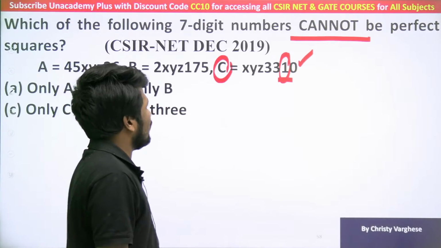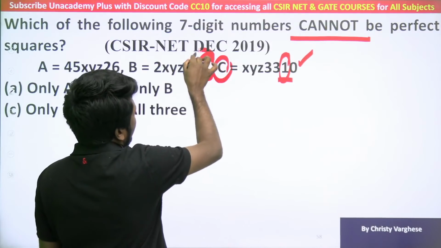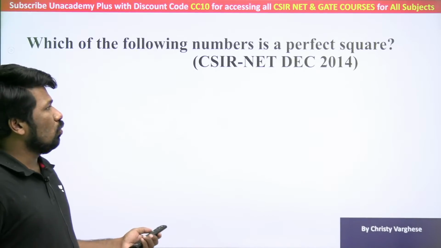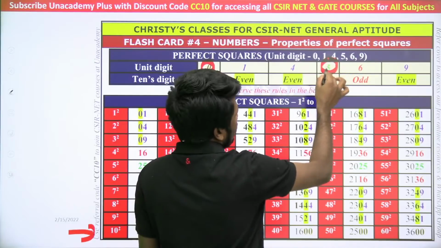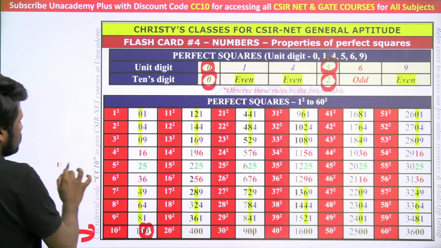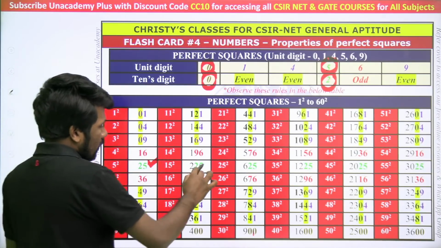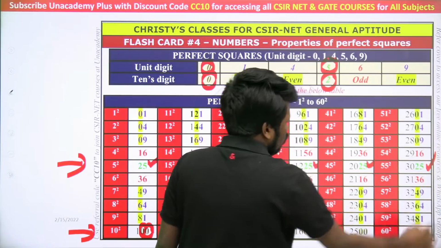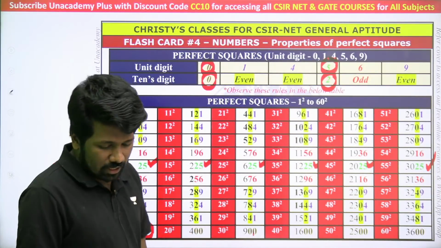Hope that is clear. Now the next property is: a 5-ending perfect square should end in 25 only, no 75 possible. Or simply speaking, if the unit place is 5, then the tens place must be 2. Don't memorize it, observe it in this row. If a perfect square ends in 5, the tens place is 2, and all 5-ending perfect squares end with 25. Is that clear to all of you?